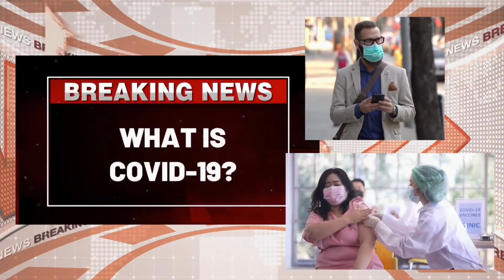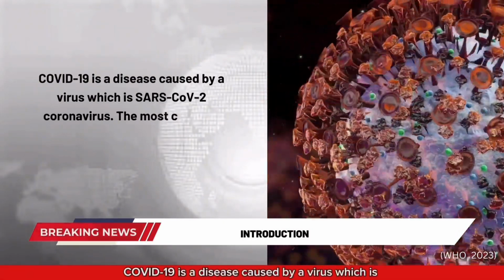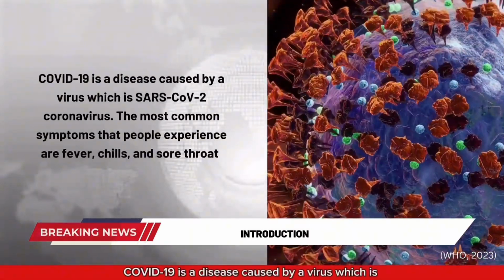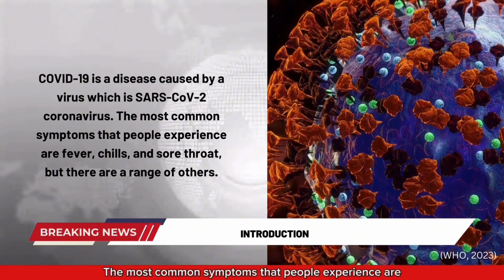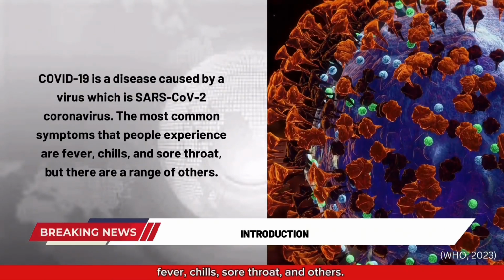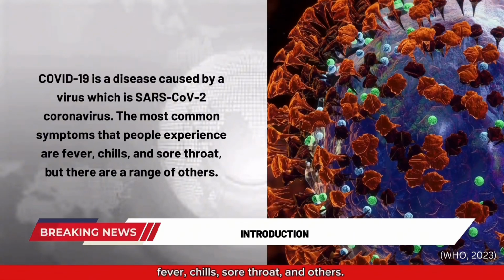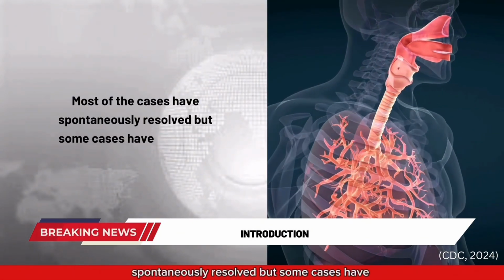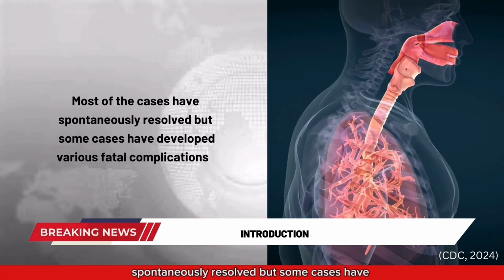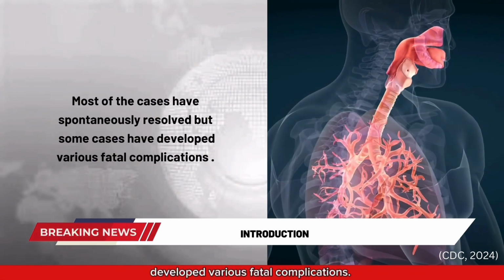What is COVID-19? COVID-19 is a disease caused by a virus, which is SARS-CoV-2, a coronavirus. The most common symptoms that people experience are fever, chills, sore throat, and others. Most of the cases have spontaneously resolved, but some cases have developed various fatal complications.